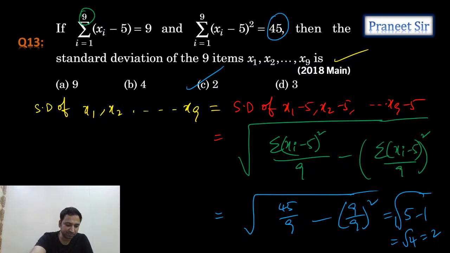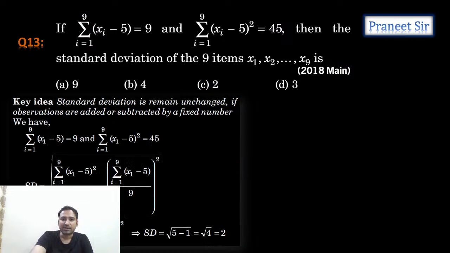Standard deviation is 2. This model is very important because this is a repeated model. You can see there are a lot of questions in 2020, at least 3 to 4 questions. We discussed it in a previous class, guys. You can find this type of question, so many. Right. Chalo, let's move to the next one.